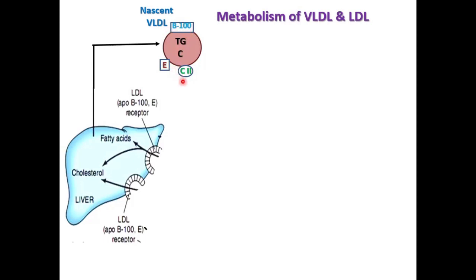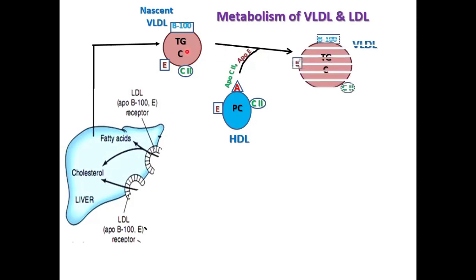Additional ApoC2 and E are transferred after secretion within the circulation to convert the nascent VLDL to the mature VLDL. So finally, VLDL is formed, which has B100, C2 and E.